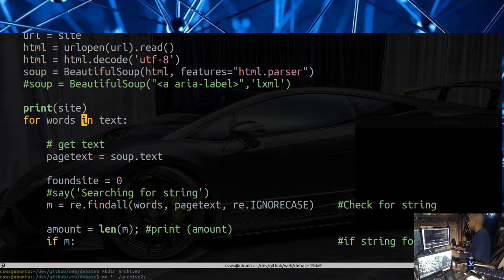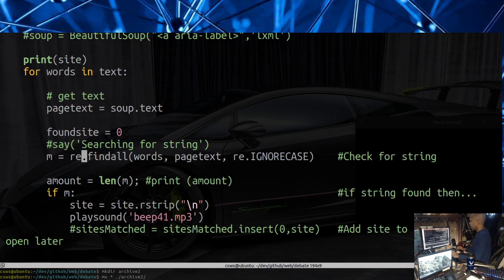So for each string that you type in, it's going to go and set page text equals soup text. So basically we're using Beautiful Soup to parse that text. And then we're doing the regular expression search. We're doing re.findall, and that's basically going to find every single instance of the string that you are searching for. We see here we're passing words and then page text. The way this works is the string you're searching for and the text that you're looking for the string in. So page text is the parsed HTML. Words is the particular string that we're searching for.